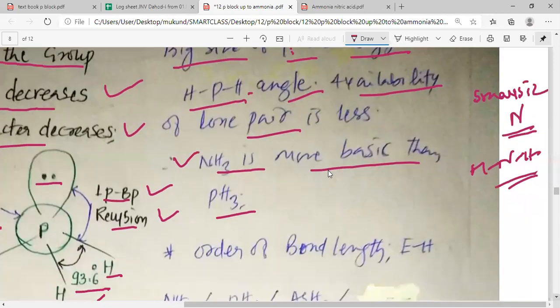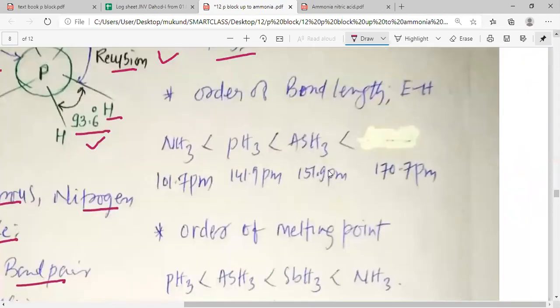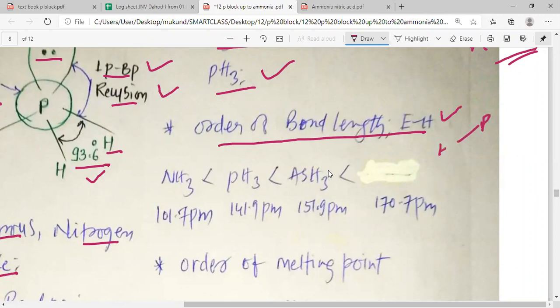So this is how, my dear students, we can explain the reason for the smaller bond angle in PH3 as well as the lesser basic character of PH3. Order of bond length, my dear students. Now we are going to study the bond length for P-H and the bond length of N-H.